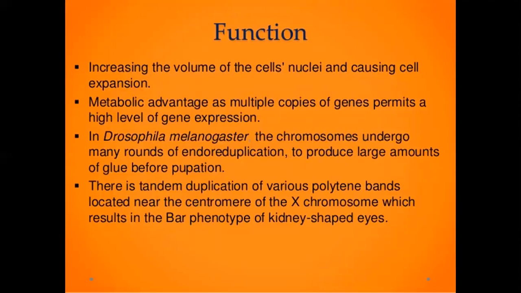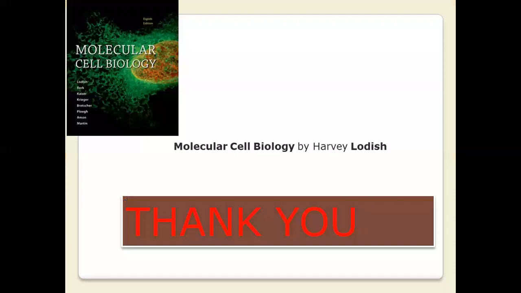Functions: increasing the volume of the cell nuclei and causing cell expansion. Metabolic advantages, as multiple copies of genes permit a high level of gene expression. In Drosophila melanogaster, the chromosomes undergo many rounds of endoreduplication to produce a large amount of glue before pupation. There is tandem duplication of various polytene bands located near the centromere of the X chromosome, which results in the bar phenotype of kidney-shaped eyes. Thank you.